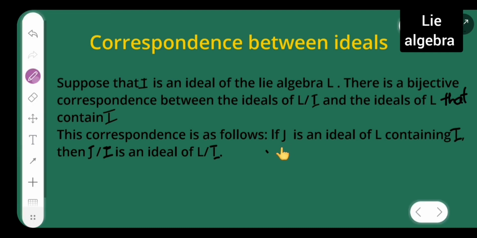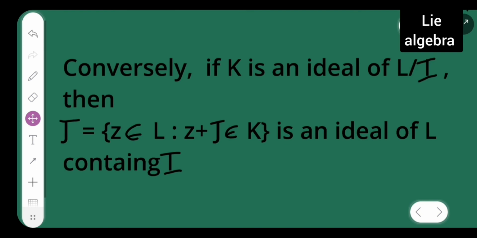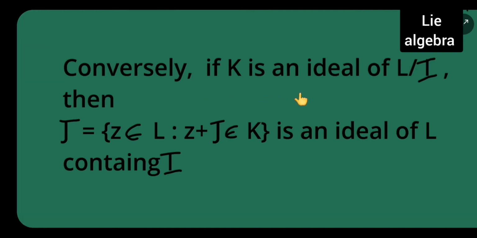If J is an ideal of L containing I, then J by I is an ideal of L by I. Conversely, if K is an ideal of L by I, then J equal to the set of z belonging to L where z plus I belongs to K is an ideal of L containing I. So this you all have to know.